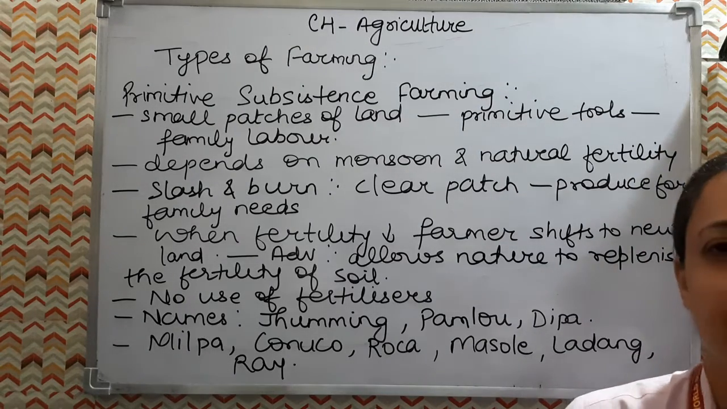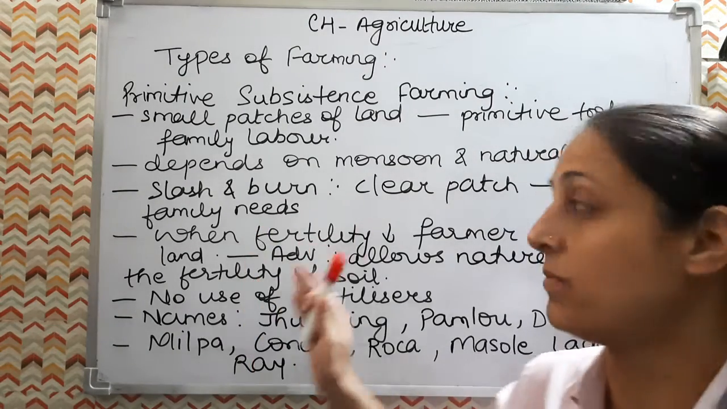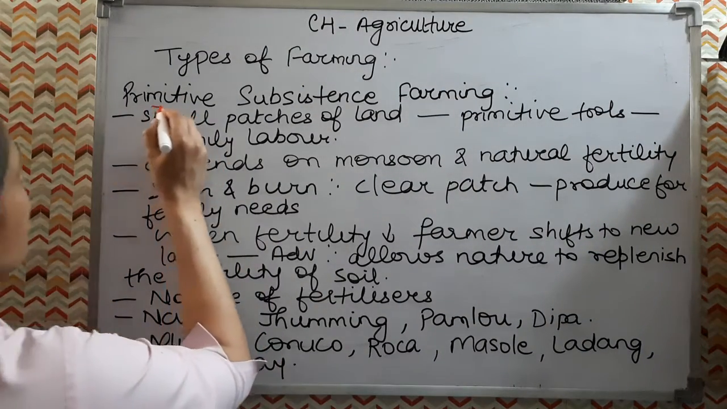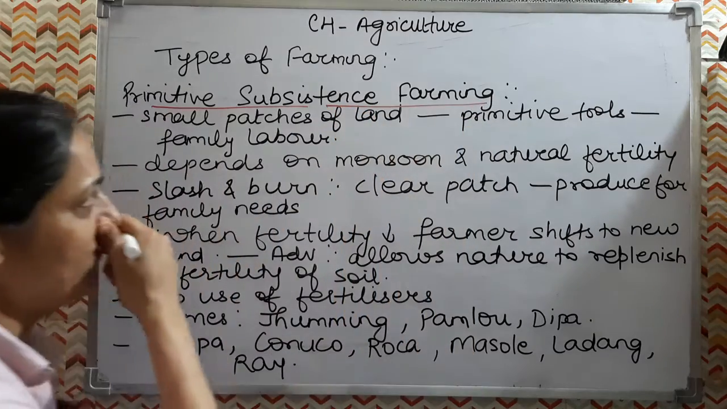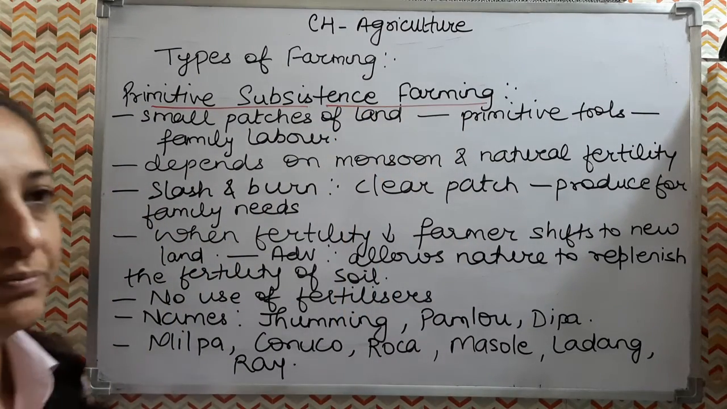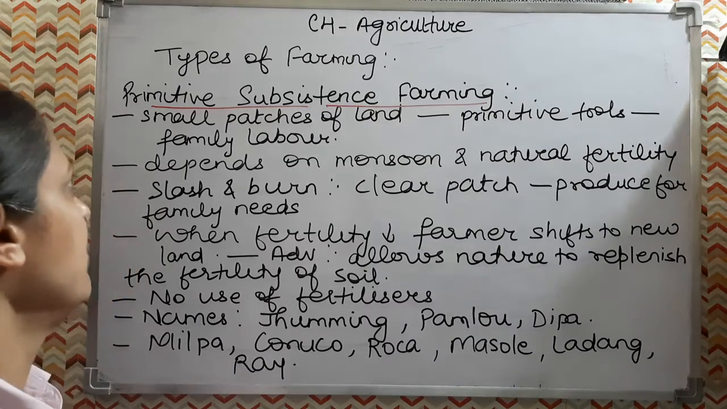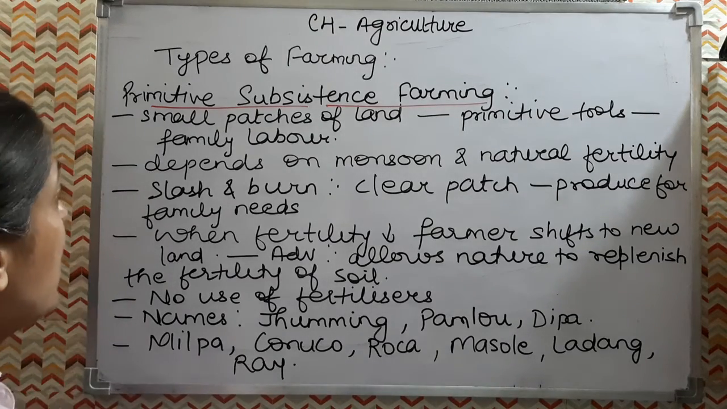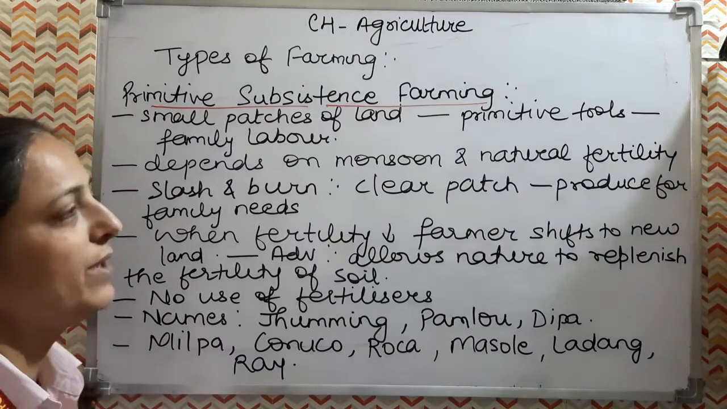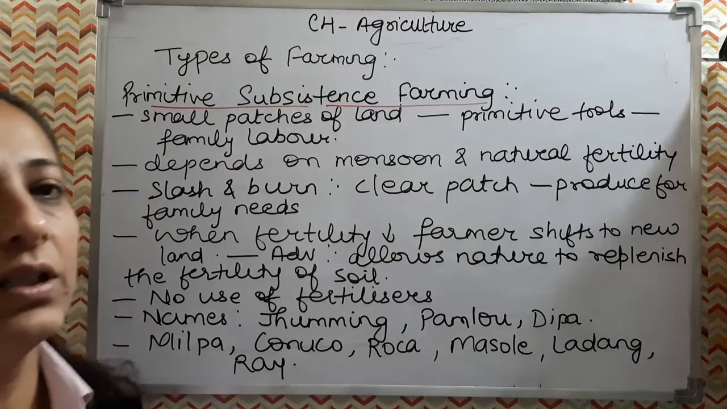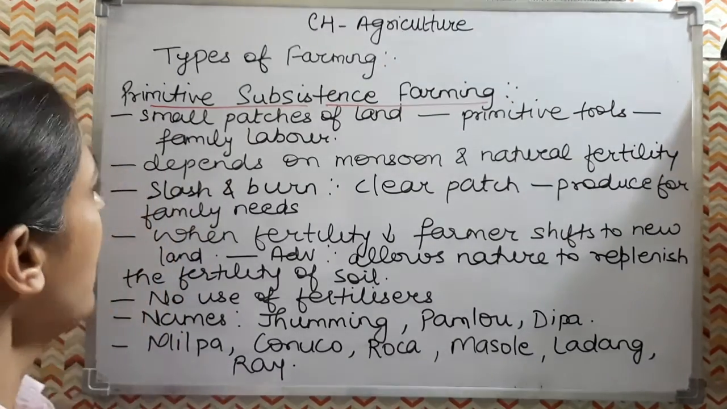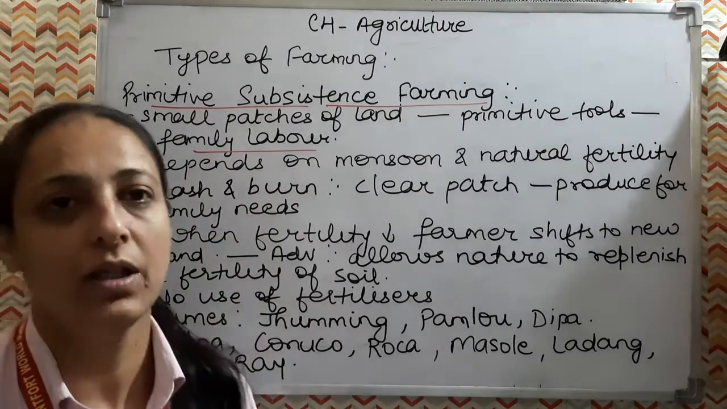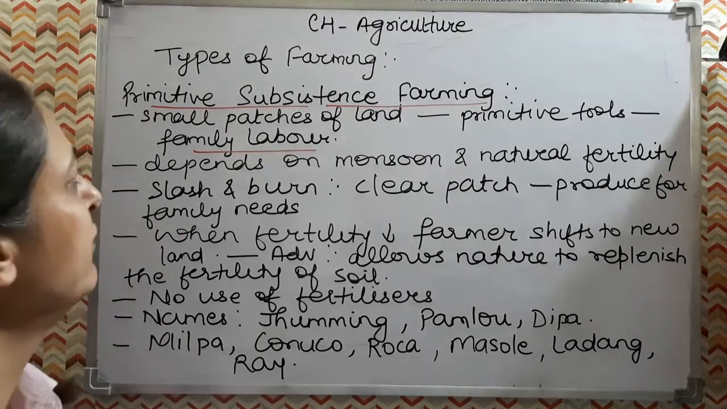At present, in different parts of India, the following farming systems are practiced. Let's see first the primitive subsistence farming. This farming is done basically in certain parts of India, especially the northeast. In this, a small patch of land is cleared and primitive tools like hoe, dao and digging sticks are used. This farming is done with the help of family labor.